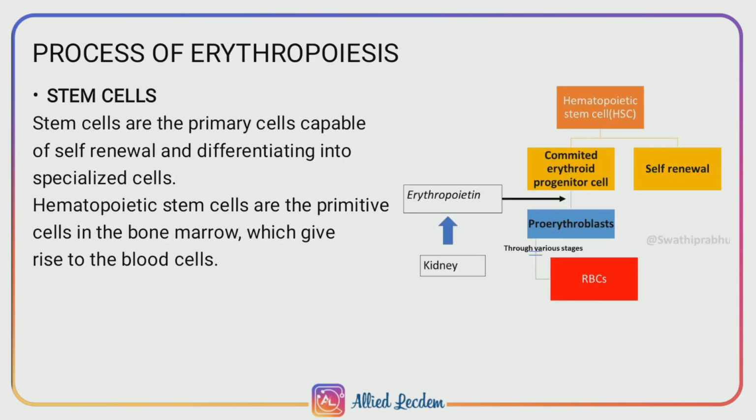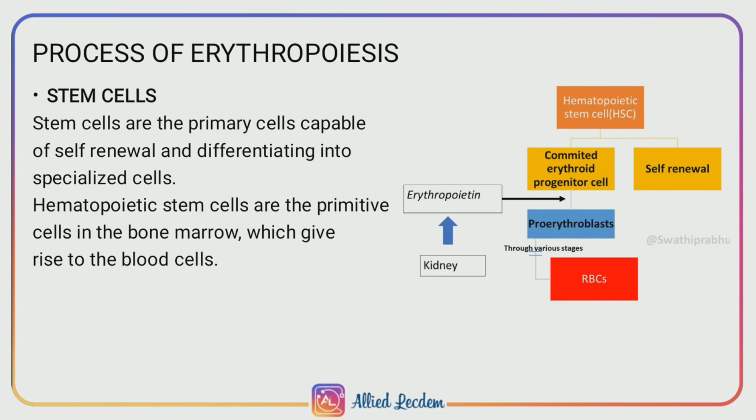We'll see the process of erythropoiesis. Before going into it, we should know what stem cells are. Stem cells are the primary cells which are capable of self-renewal and differentiating into specialized cells. These are primary cells in the bone marrow which give rise to blood cells. So, we'll see how the stem cells are differentiated and processed to get red cells, neutrophils, basophils and many other cells in our body.